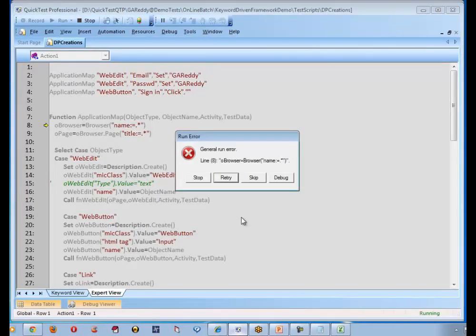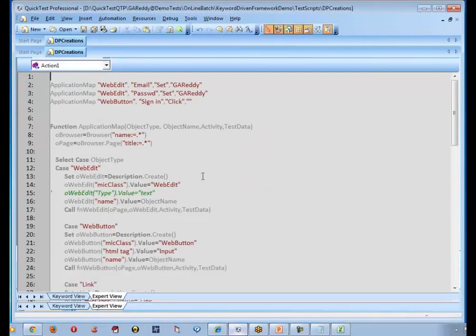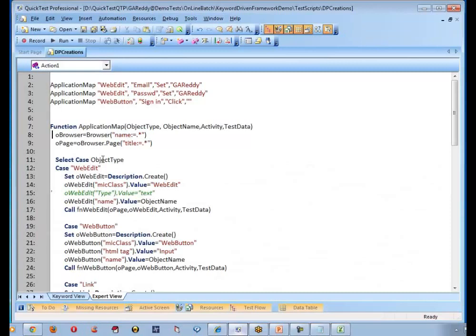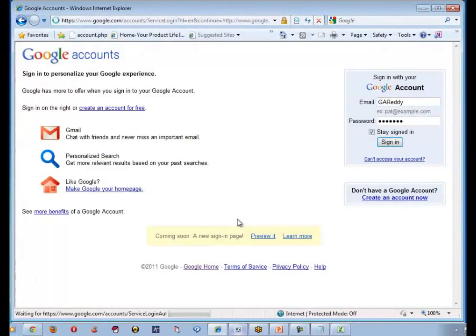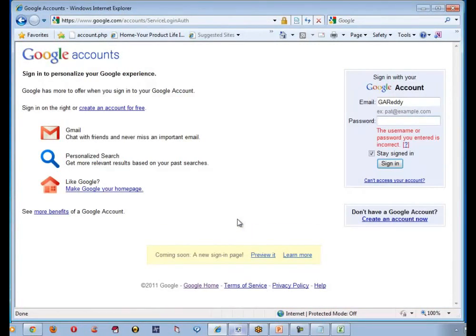There is one problem, browser name. Okay, I missed out set there because this is an object. I have to use set browser followed by set page. Okay, good. Let's try. Can you see it has entered GRED and password GRED? It has clicked on sign in. That's why we got an error message here.